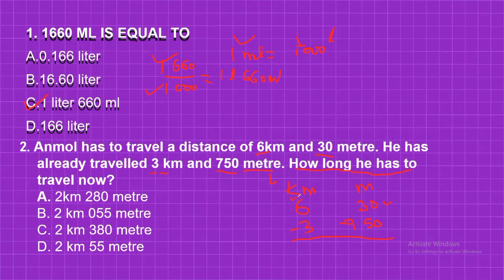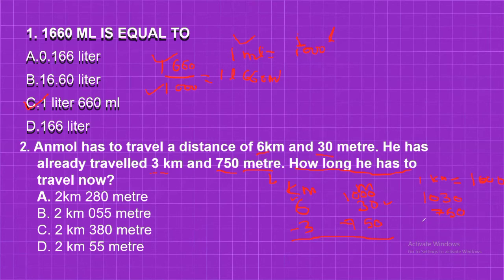So borrow from the 6. 1 kilometer is borrowed from here. It will be converted into 1000 meter. Why? Because 1 kilometer is equal to 1000 meter. Got it? 1000 meter. So in that case, 1000 will come here and it is converted into 1030. So now you need to subtract 1030 and 750.